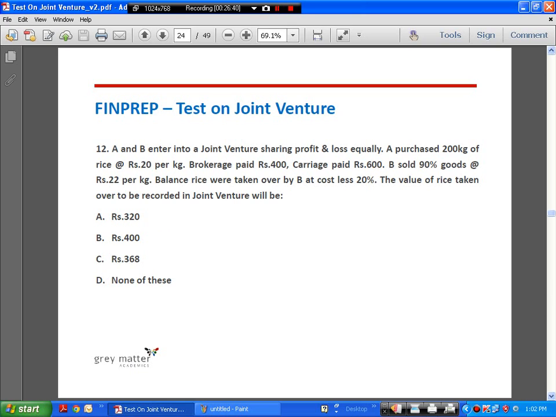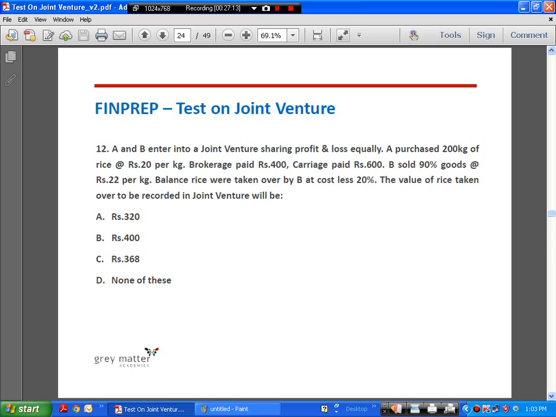Okay, so A and B enter into a joint venture sharing profits and losses equally. A purchased 200 kg of rice at rupees 20 per kg. Brokerage paid is rupees 400. Carriage paid is rupees 600. B sold 90% goods at rupees 22 per kg. Balance rice was taken over by B at cost less 20%. Okay, the value of rice taken over to be recorded in the JV account will be how much?